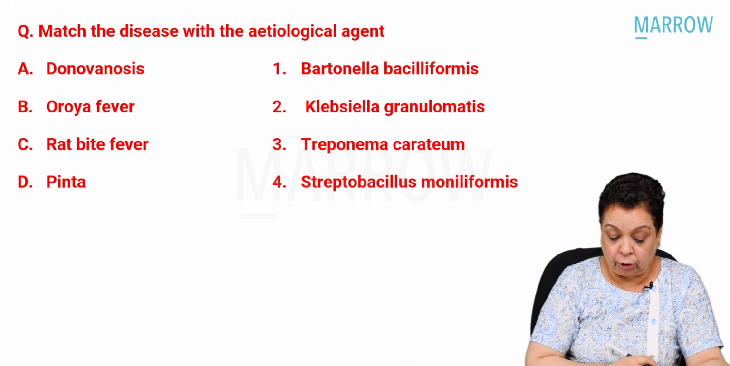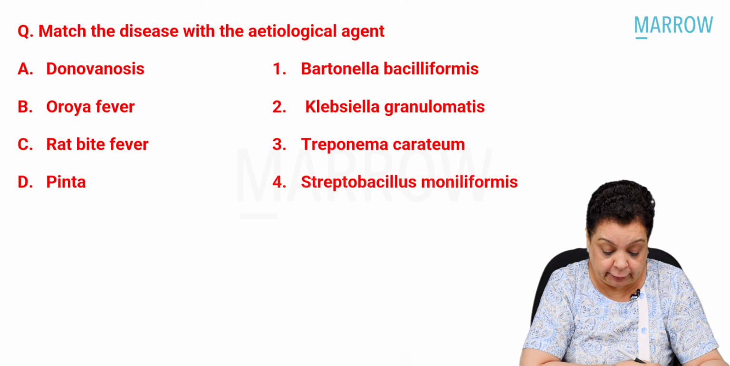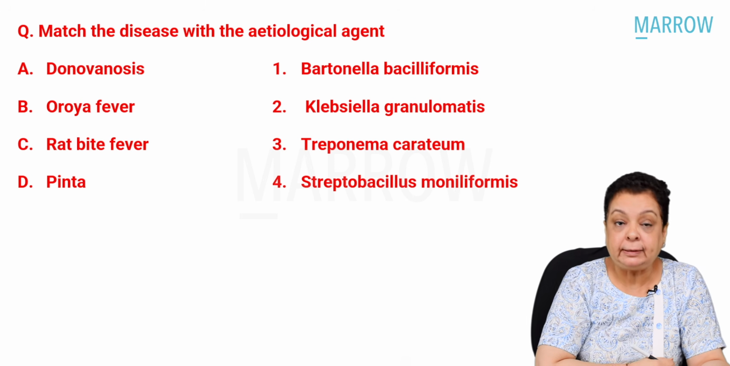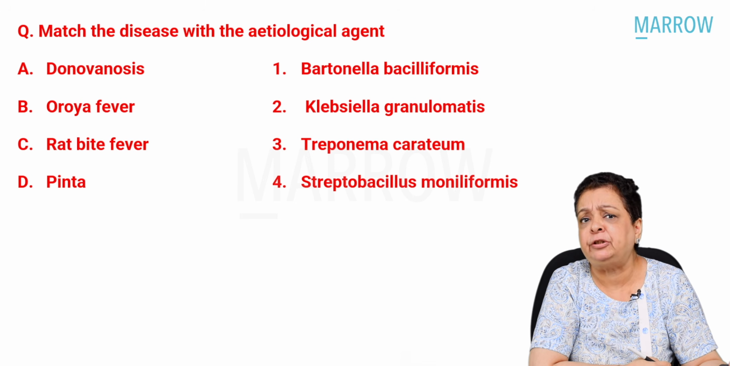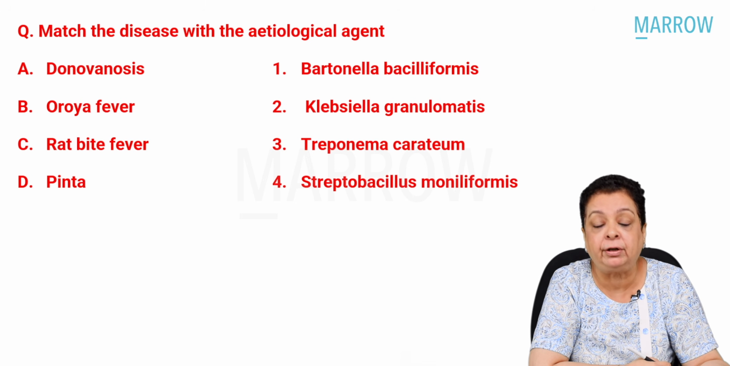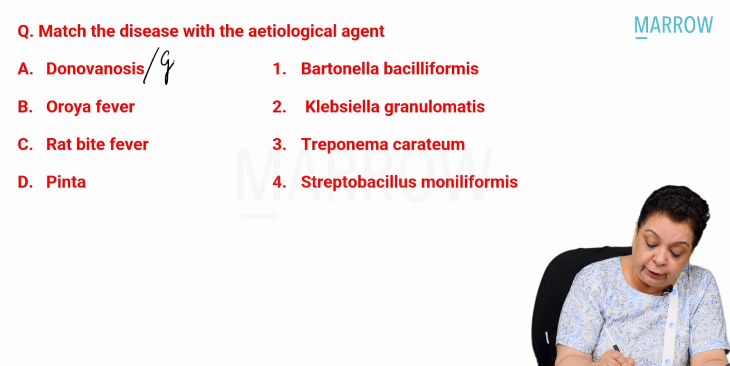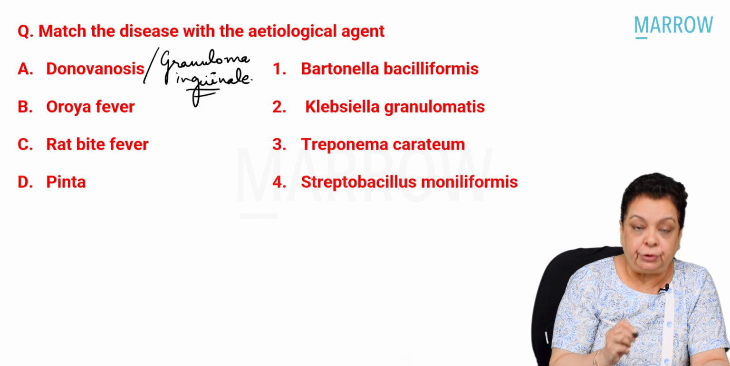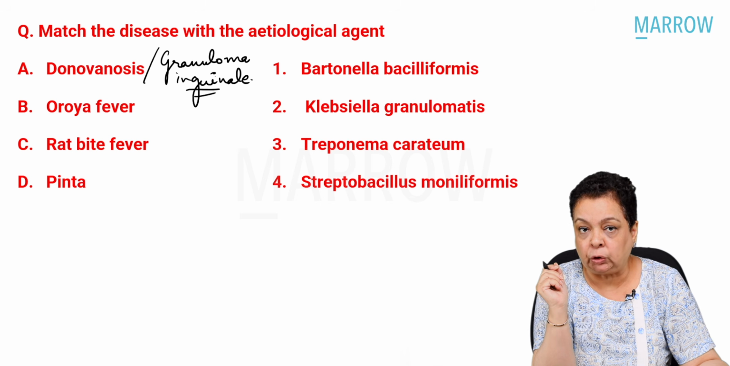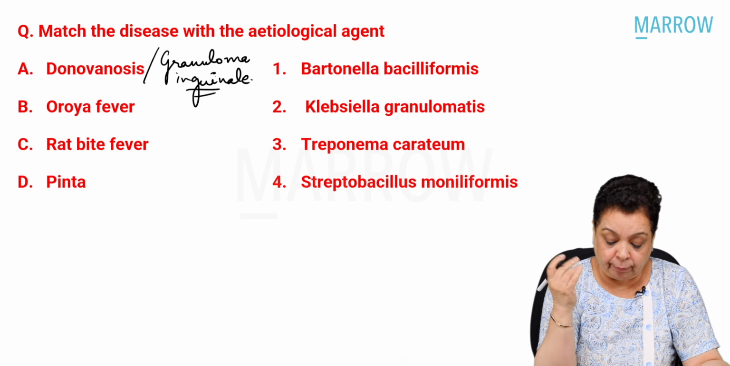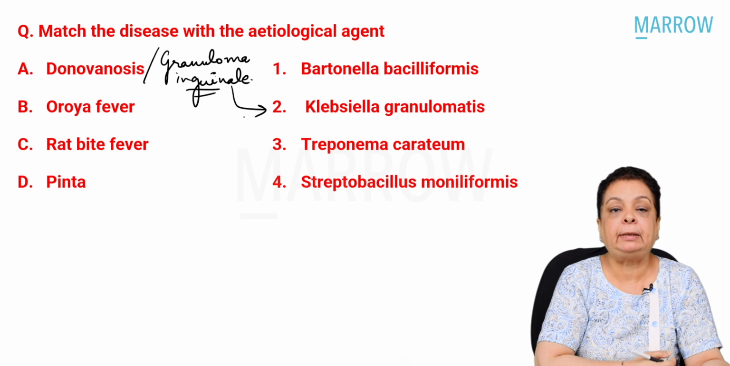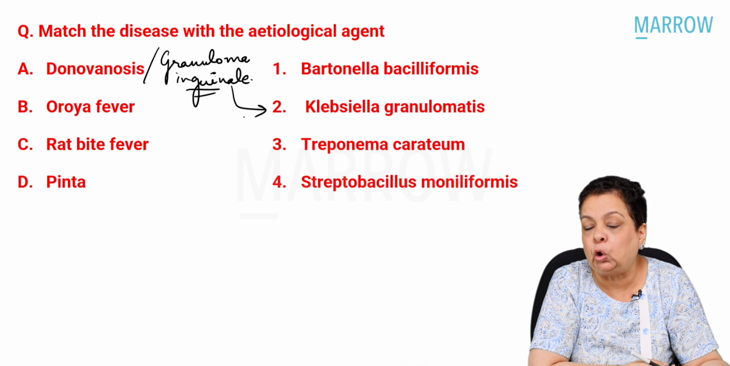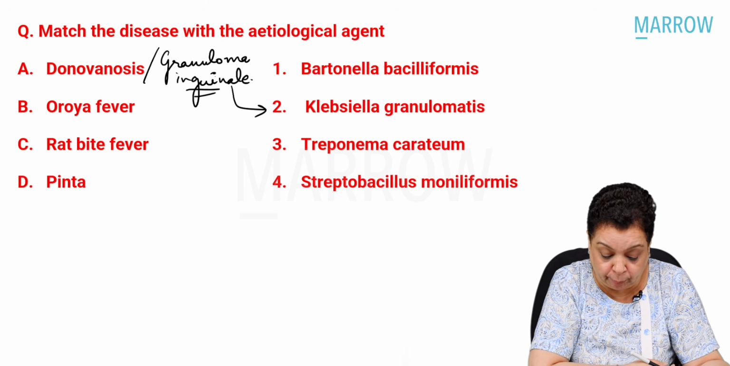Right, next, moving on, match the disease with the etiological agents. So donovanosis, we study about it in genital ulcer disease, so we can never afford to forget what is the cause of donovanosis, also called as granuloma inguinale. Genital ulcer disease is a very, very important disease. So we always should remember that the causative agent is Klebsiella granulomatis, earlier called as Calymmatobacterium granulomatis.